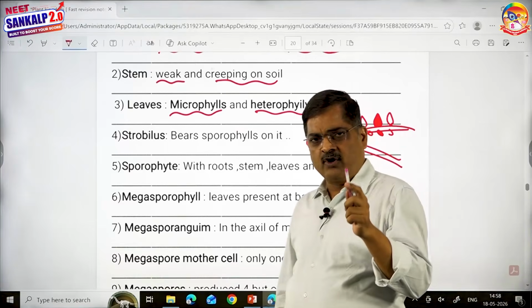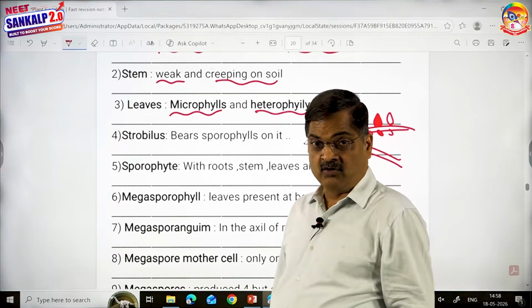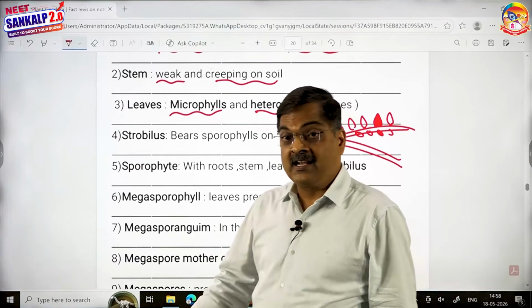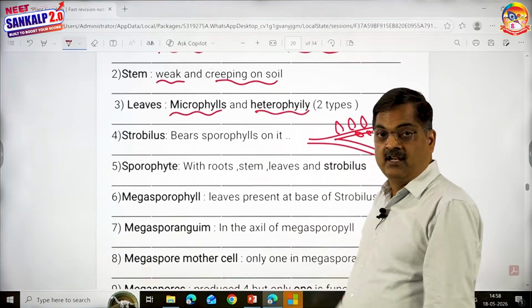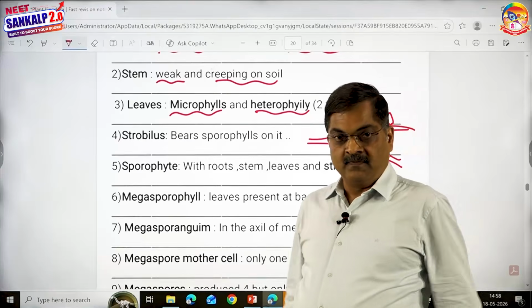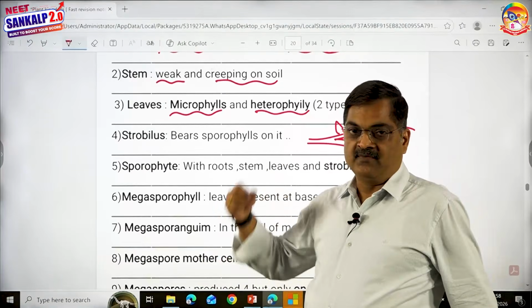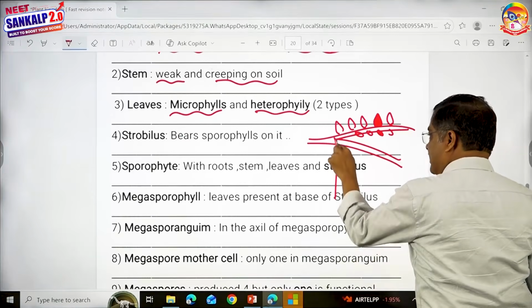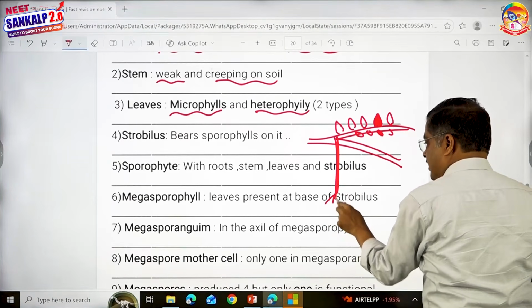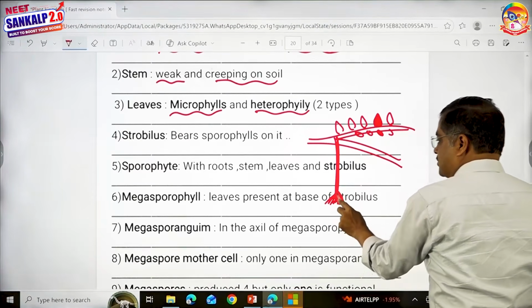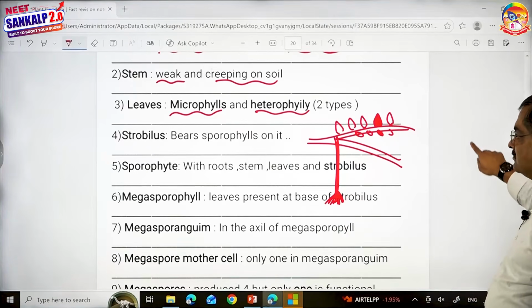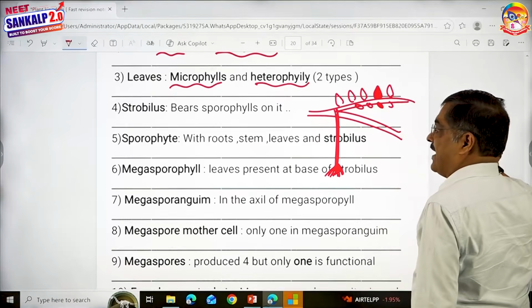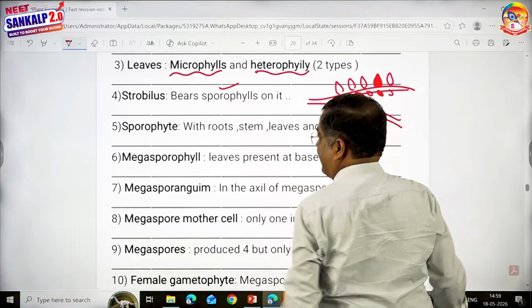Cotton, larkspur, coriandrum, developmental heterophilly. Buttercup, ecological or environmental heterophilly. Selaginella, habitual heterophilly. So it means that two types of leaves is because of its genetic nature, habitual. This is a rhizophore, children, which contains roots at its base. Rhizophore with roots at its base. Does it have strobilus? Yes. I'll show you the diagram.